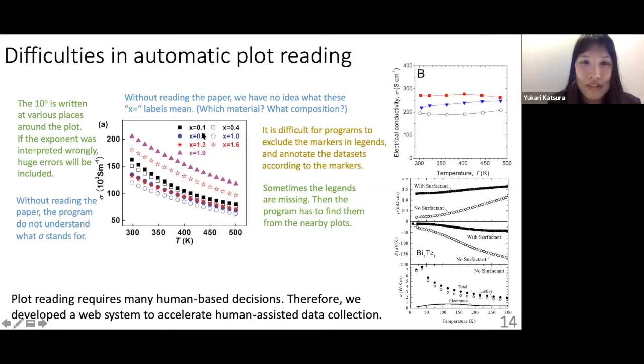And we have to work out what each identifier means by reading the paper. Sometimes the legends are missing, and we have to see the other parts of the paper. So plot reading requires a lot of human-based decisions. So we designed the web system for human-assisted data collection.